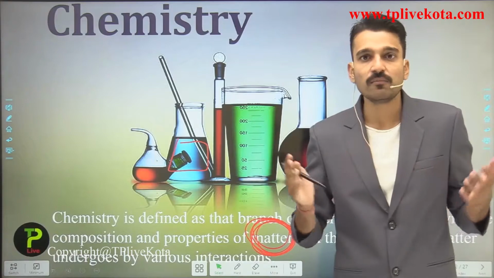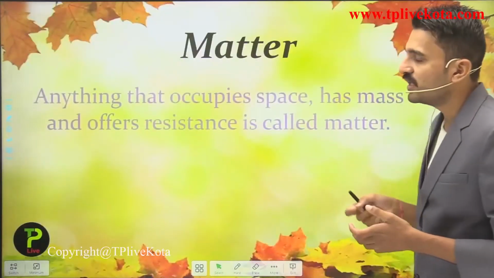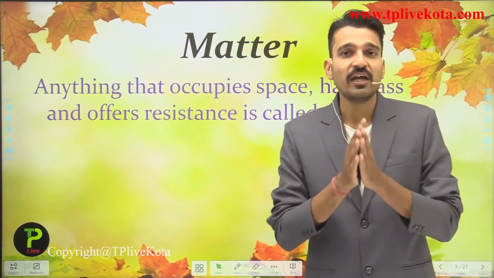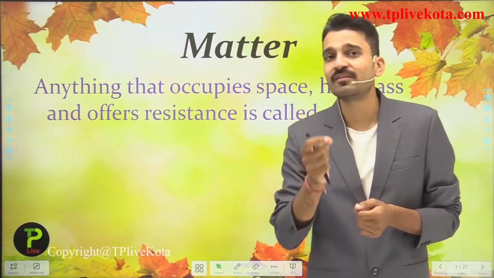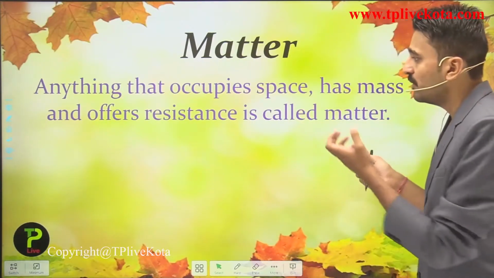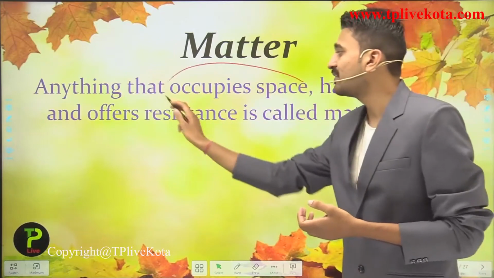So what is matter? Matter is anything that has mass and occupies space. If any substance is having mass and it occupies space, it simply means that it should be offering some kind of resistance. But what do mass and occupying space mean here?